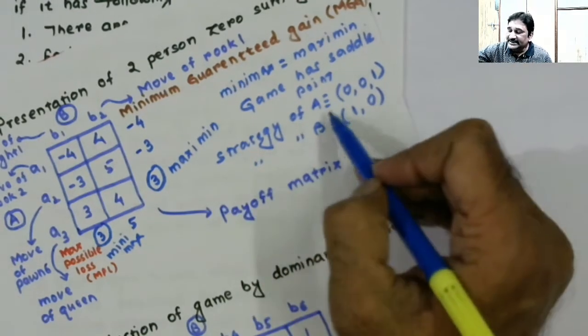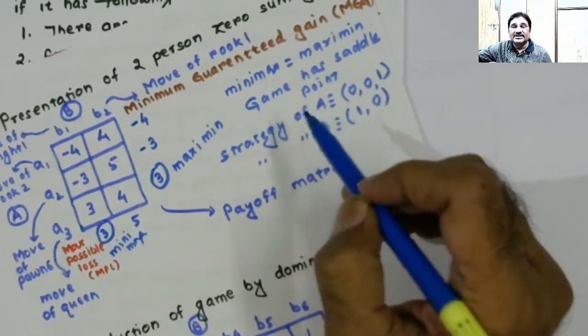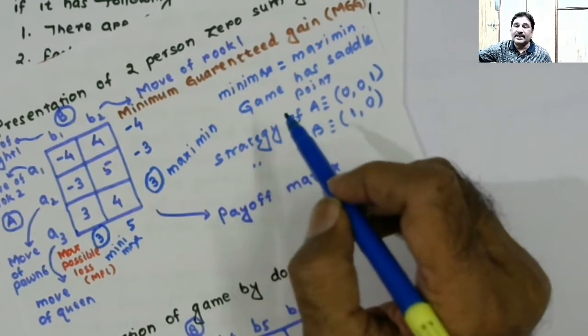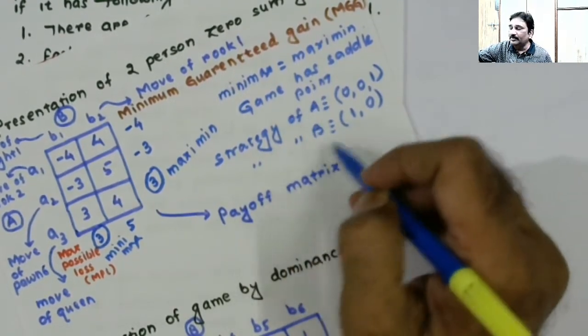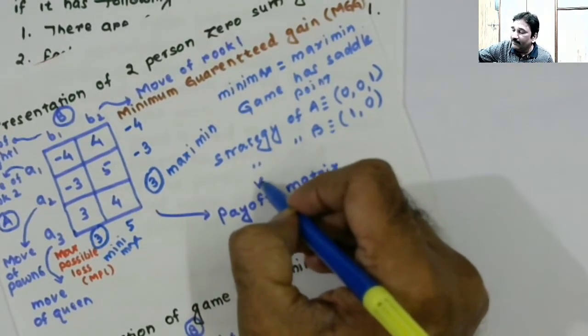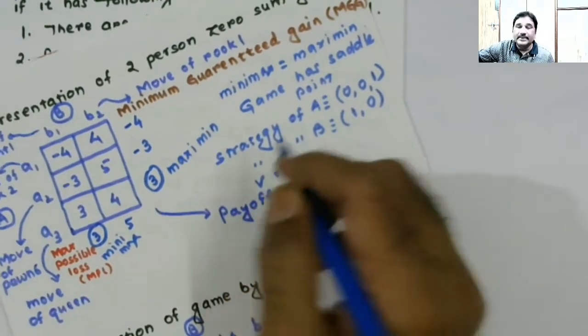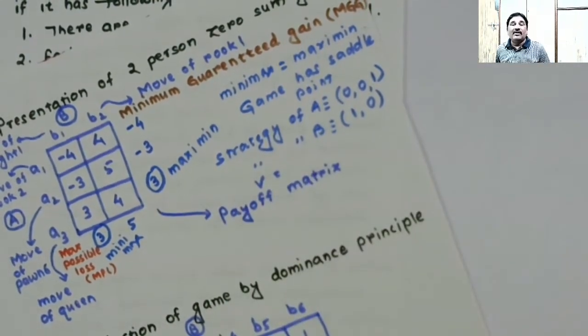Strategy is nothing but the proportion in which each course of action will be selected by player A and player B. And lastly, one important term is game value. Game value V is the average winning or losing over a long number of plays. Now suppose this game is played just one move by player A and one move by player B.